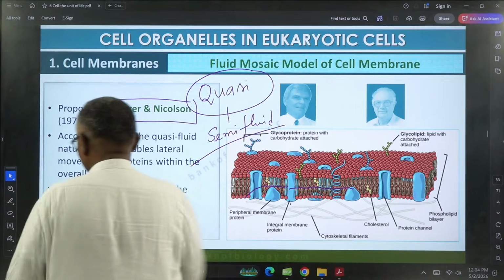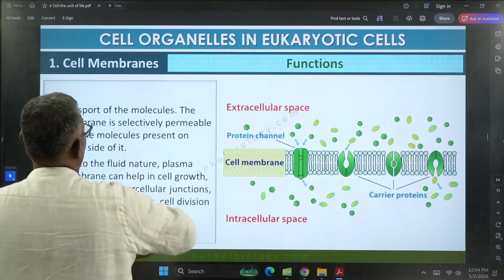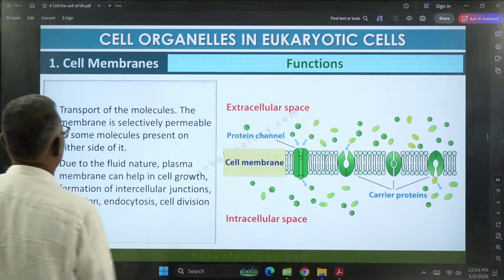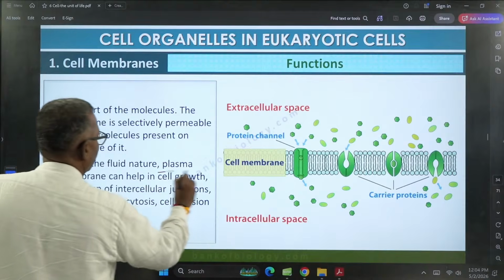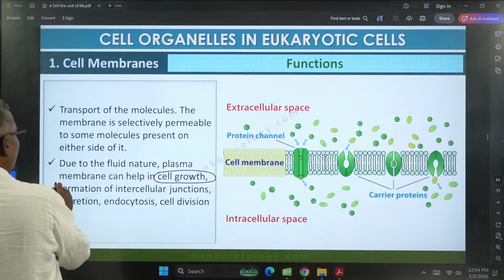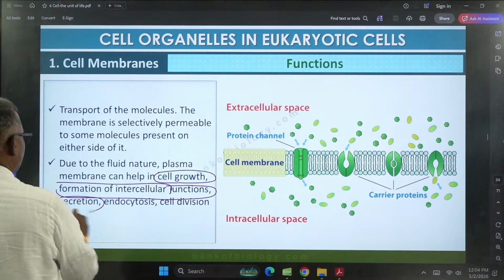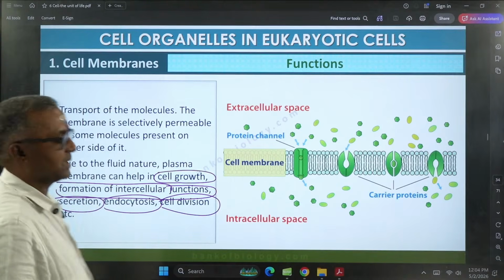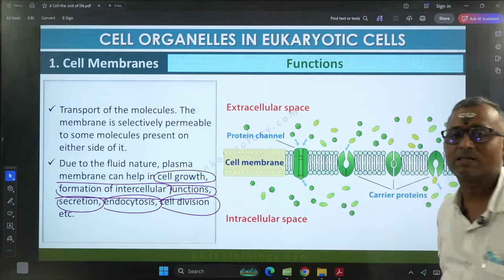This quasi-fluid nature of the plasma membrane is also responsible for various functions. Look here, this fluid nature helps in cell growth, formation of intercellular junctions, secretion, endocytosis, cell division. All such functions are carried out because of this quasi-fluid nature.